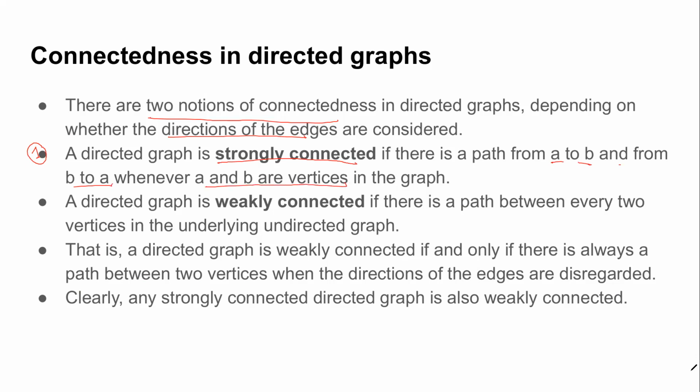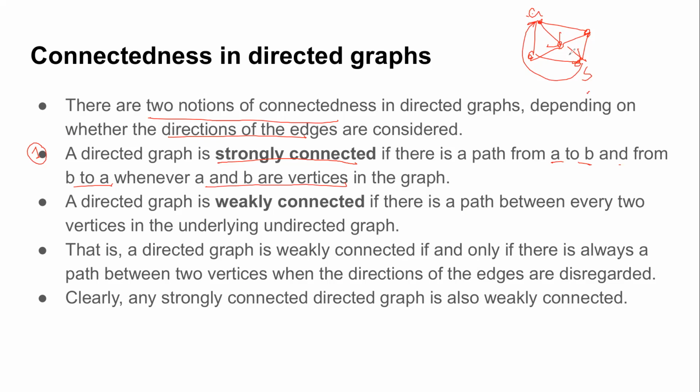That means if there's a path between any pair of vertices, then a reverse path is also there. So you are considering the direction. If I consider the directed edges, and there's a path between any pair of vertices, the reverse path is also available. Such graphs are known as strongly connected graphs, because there's a way to reach between any pair of vertices in both directions, despite the fact that it's a directed graph.